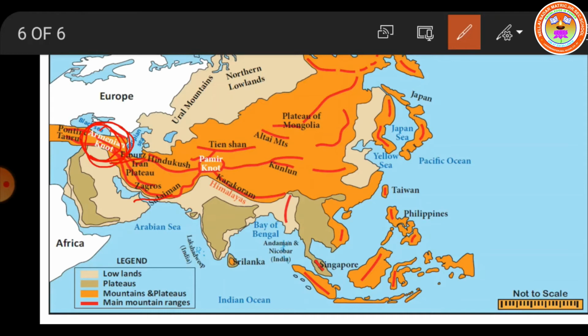The Taurus and the Pontine ranges radiate from the Armenian knot. Two mountain ranges, what are they? Taurus and then Pontine ranges. Here it is. These two radiate from which knot? Armenian knot. Is it clear, children? A knot is a meeting point of all the mountain ranges.